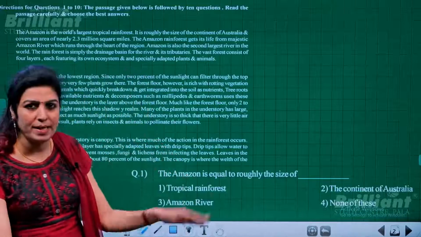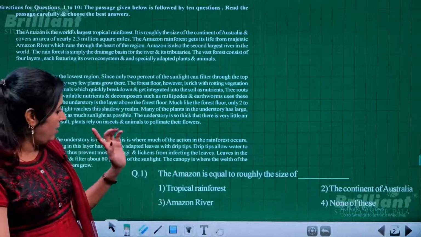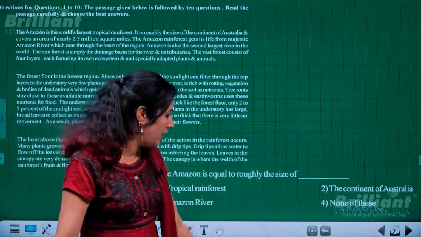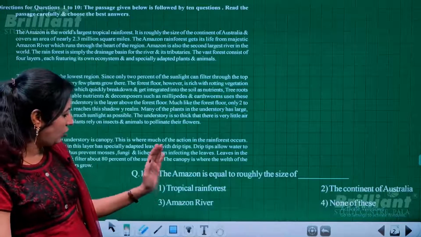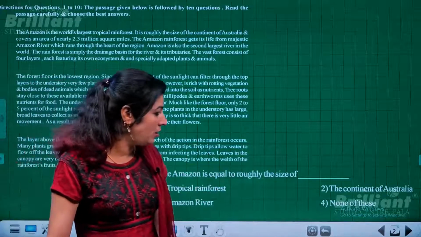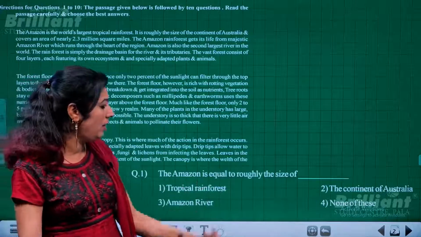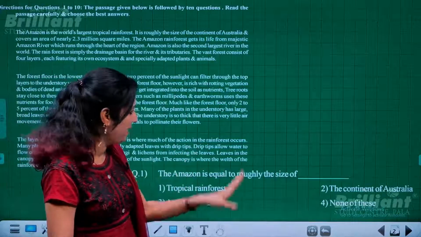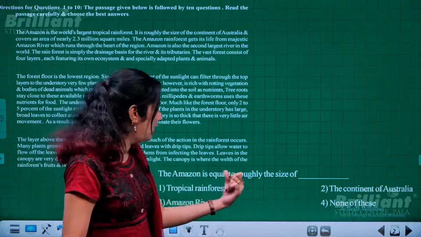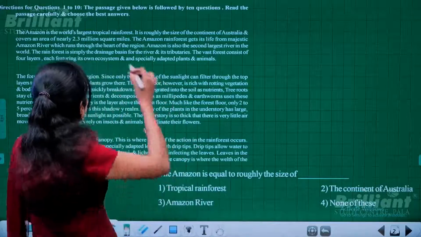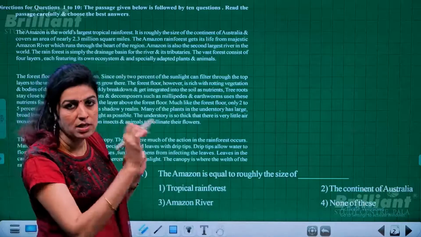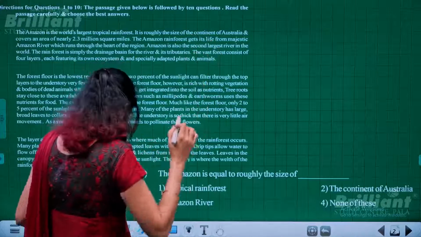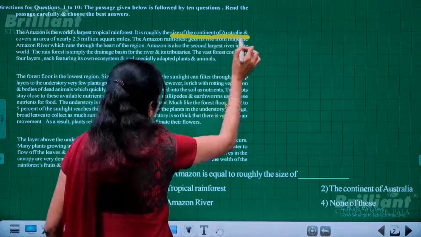Very simple passage. It's all about the Amazon. The Amazon is equal roughly to the size of, and the options are: tropical rainforest, the continent of Australia, Amazon River, none of these. Let us check for the exact answer in the passage itself. See, it's given in the second sentence of the same paragraph: it is roughly the size of the continent of Australia.